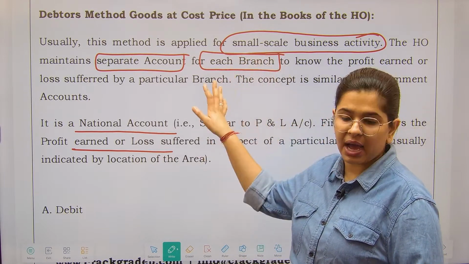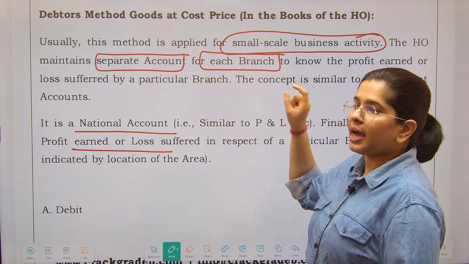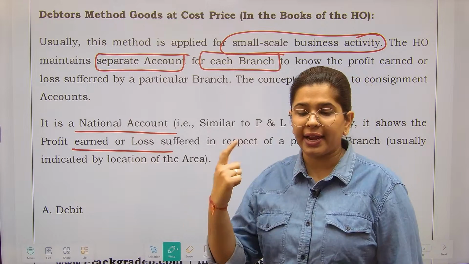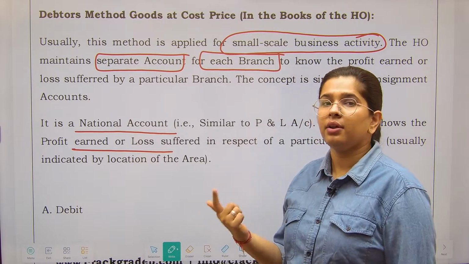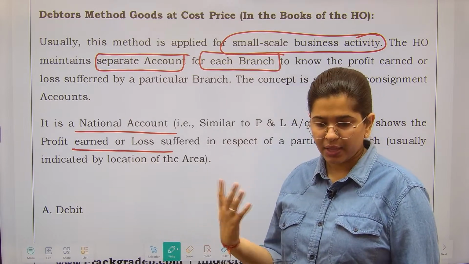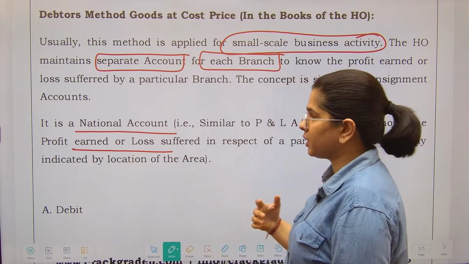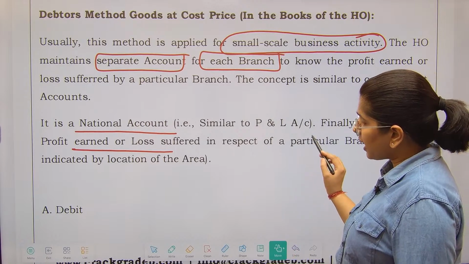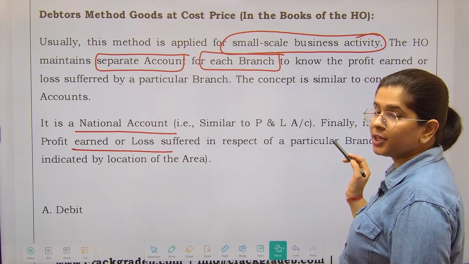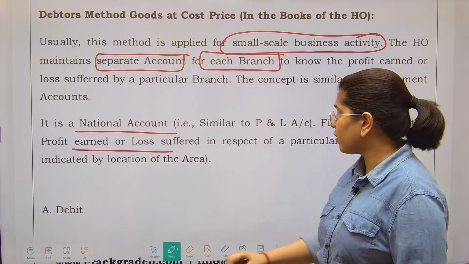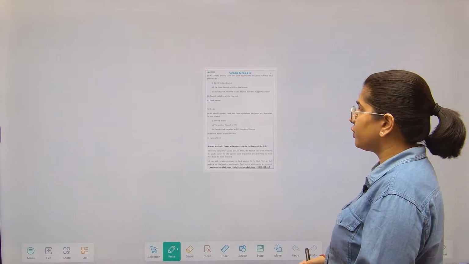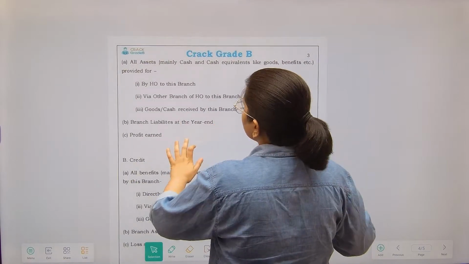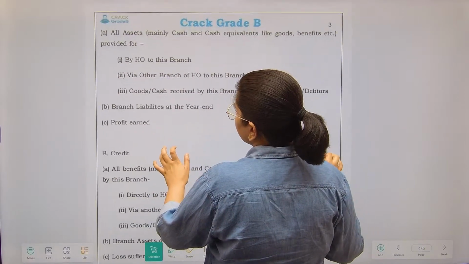Which represents the branch. So this was the question, that under the debtors method the branch account which is prepared, what kind of account is it? Nominal, real or personal. Okay, so that is the way the question has been asked. चलिए, so let's see what in this account, which is a nominal account similar to a P&L account, what all we are going to debit and what all we are going to credit. Let's see this. So these are all debit wale items.